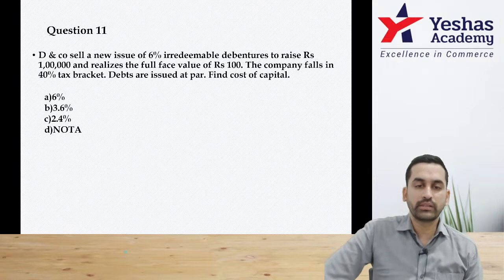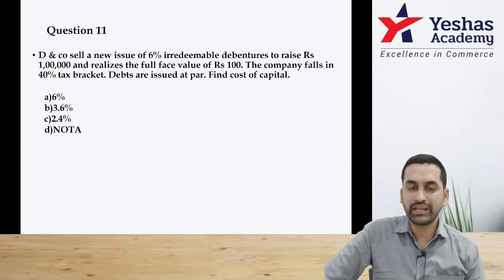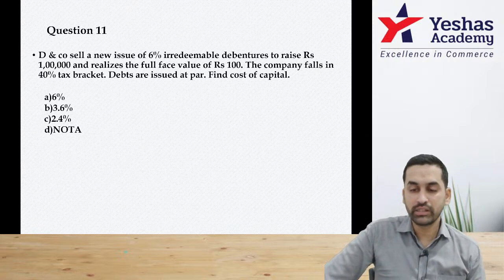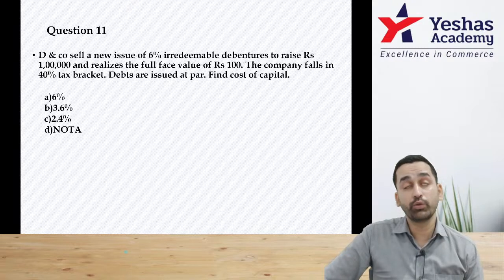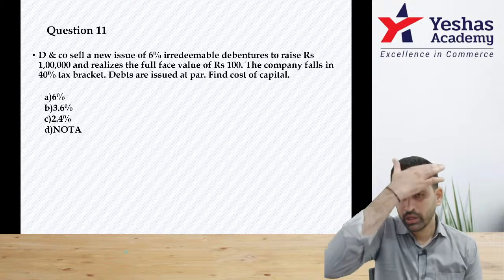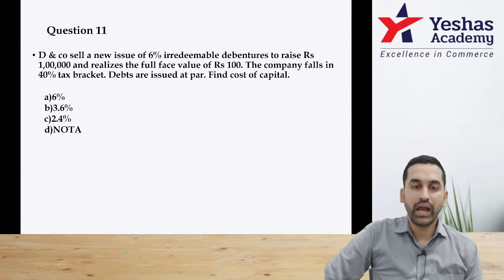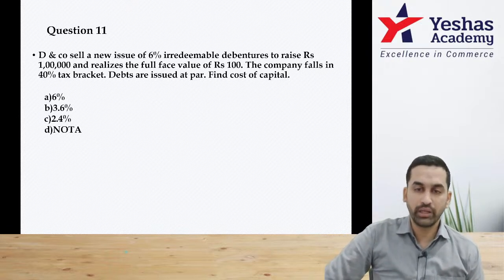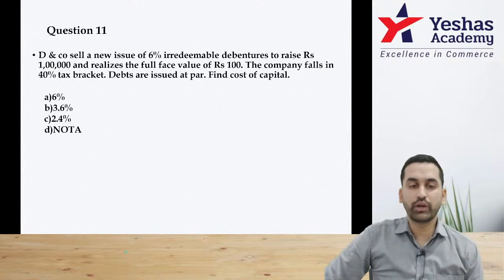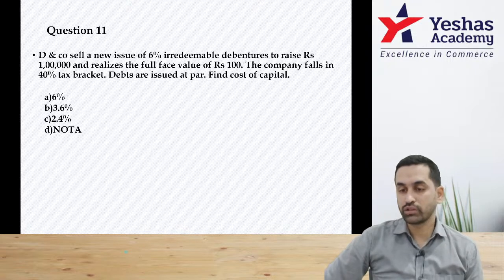D and company sells a new issue of 6% irredeemable debenture. If it is irredeemable debenture, what does it mean? Forever you pay interest. There is no question of redeemable value. To raise 1 lakh rupee and realizes the full face value of 100 rupee per debenture. Company falls in 40% tax bracket. Debt is issued at par. Find out cost of capital.